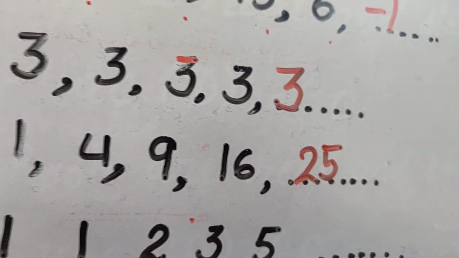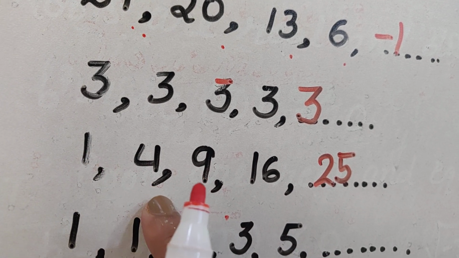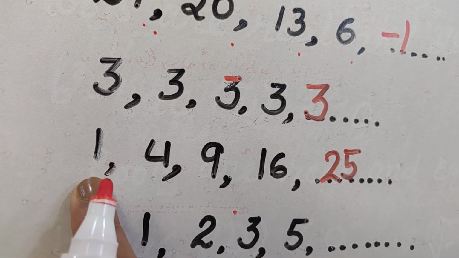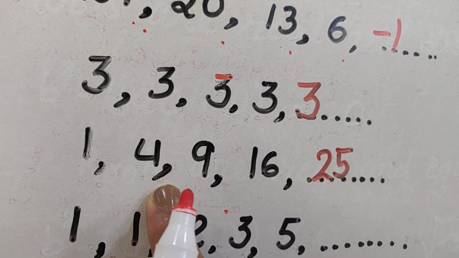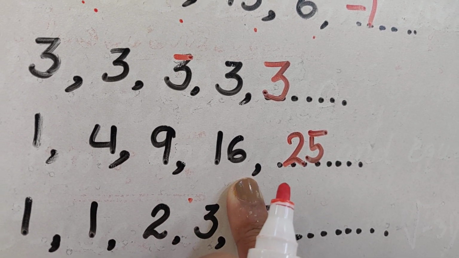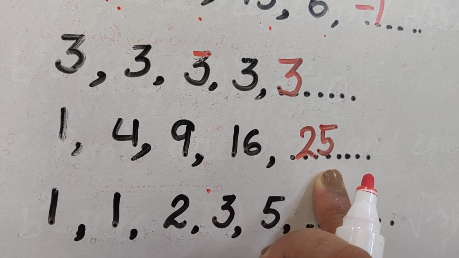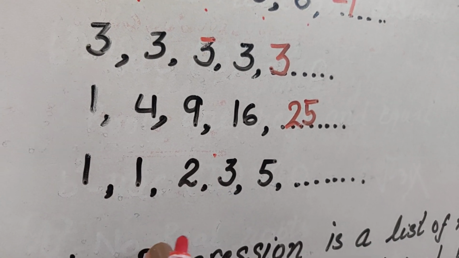Or you can see like this also. If you observe it carefully, this is the series of perfect squares. Square of 1, that is 1. Square of 2, that is 4. Square of 3, that is 9. Square of 4, that is 16. And square of 5, that is 25. Now let us move to the next series.